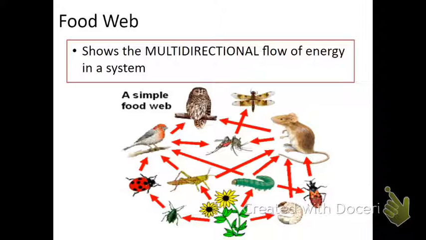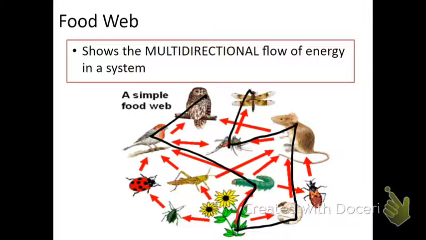Sometimes, however, it can become more complicated. We can look at an individual food chain. For example, we can go from the plant up to this bug, over to the bird, up to the owl, or we can go from the plant to this guy, up to the mouse, over to the mosquito, and up to this guy.